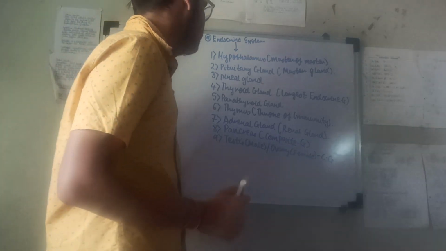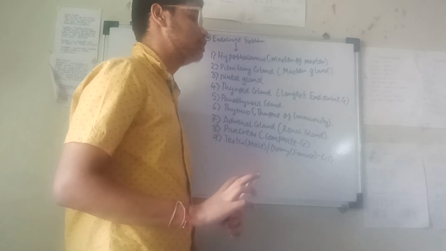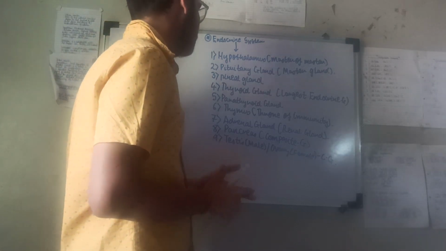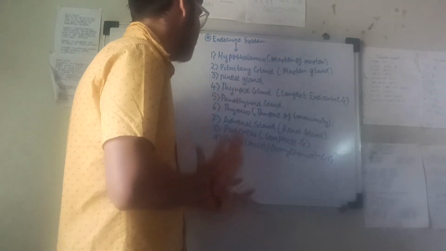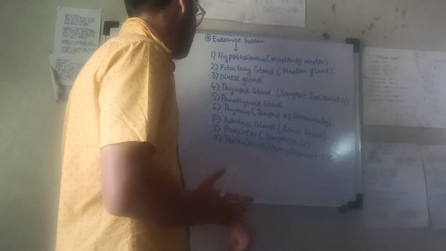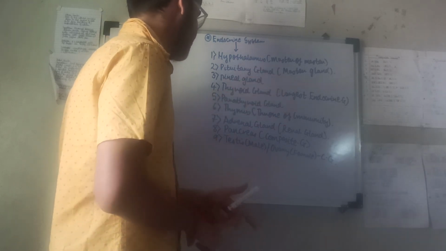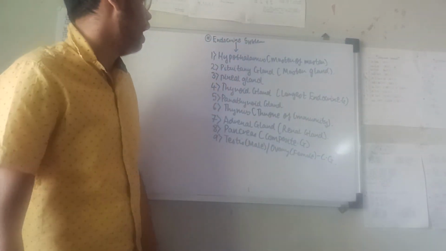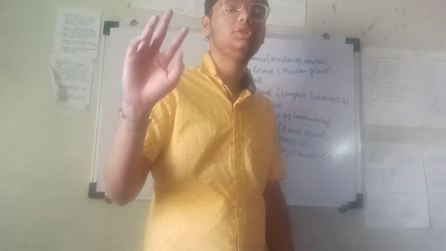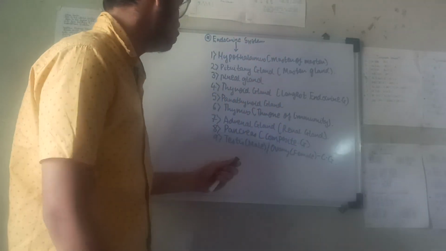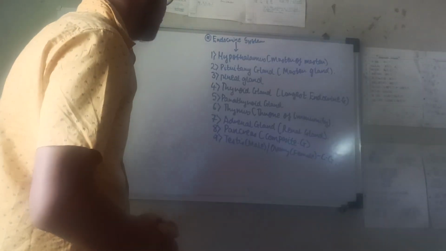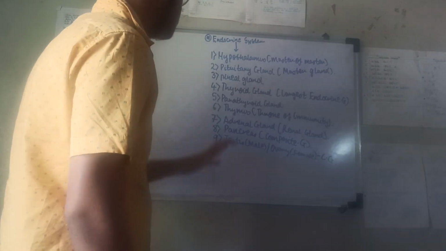So let me recall if I have missed some gland. Hypothalamus is done, pituitary gland is done, pineal gland is done, thyroid gland is done, parathyroid gland is done, thymus is done, adrenal gland is done, pancreas is done, testes and ovary is done. So these are endocrine glands, and some minor endocrine functions are done by non-endocrine glands also, that we will see later in the syllabus. So note down this. I will revise this first.